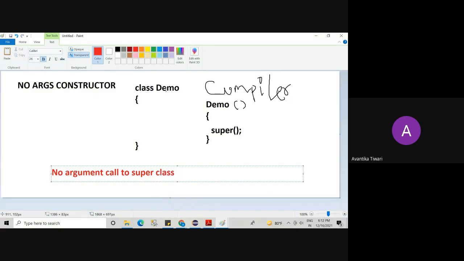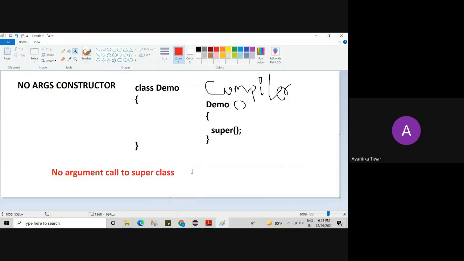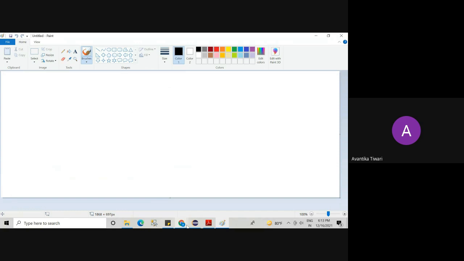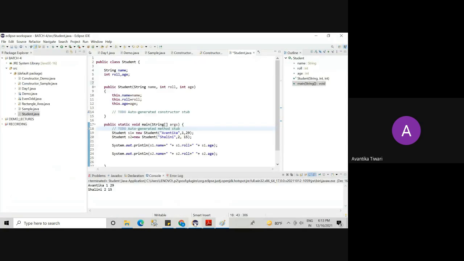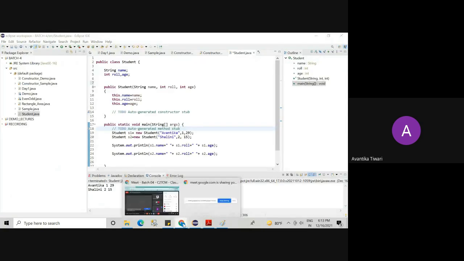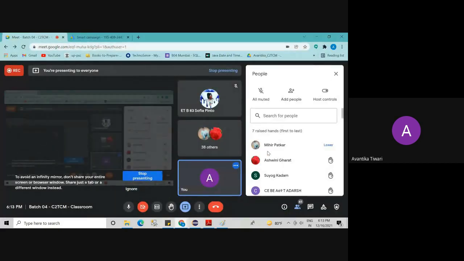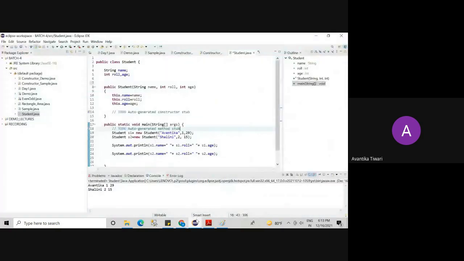Okay, what is a superclass? So this is it about the no args constructor. Someone asked me this question. I hope this is clear now. Is it clear? Someone who asked this question? Yes, ma'am. Okay. So I gave some assignment yesterday. First tell me, do you have any doubt in the constructors topic?